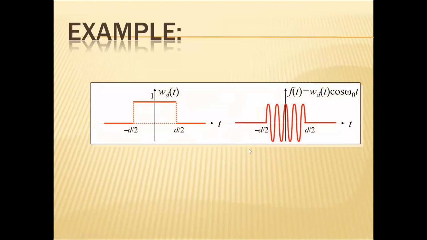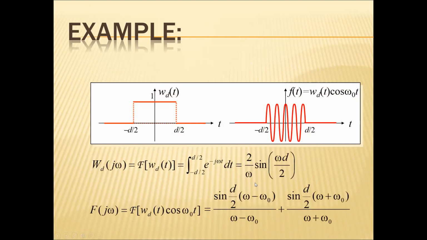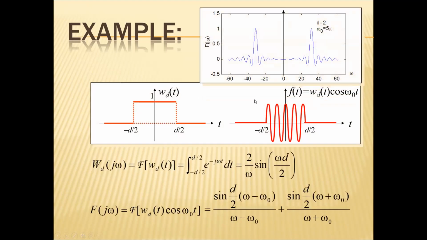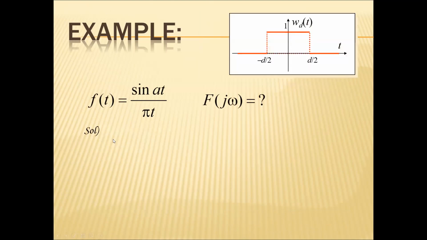Another example of the same can be represented like this, and the corresponding frequency spectra could be represented in this way at ω, minus ω and plus ω. I can also use the symmetry property to find the Fourier transform of sine(at) by πt. We know that the Fourier transform of a rectangular pulse is 2 by ω into sine(ω d by 2).